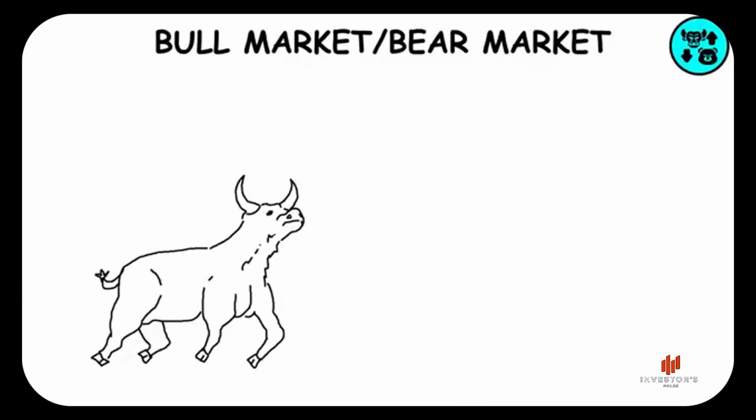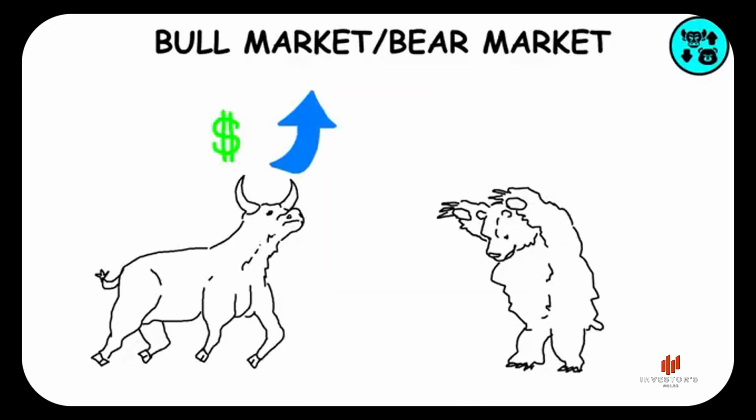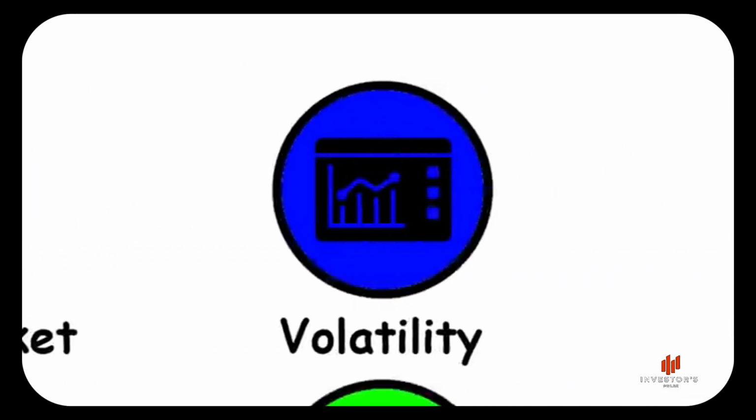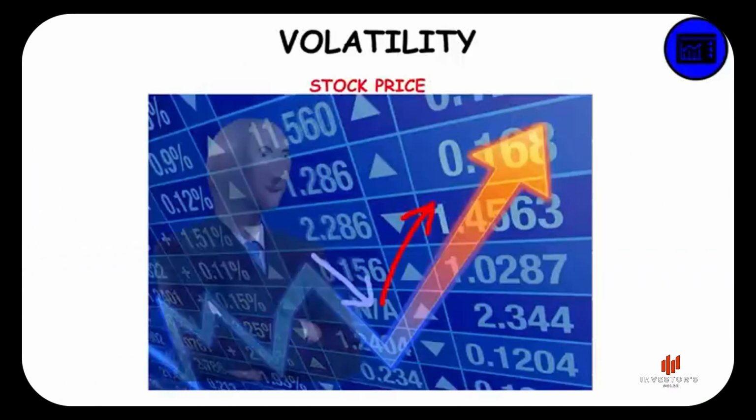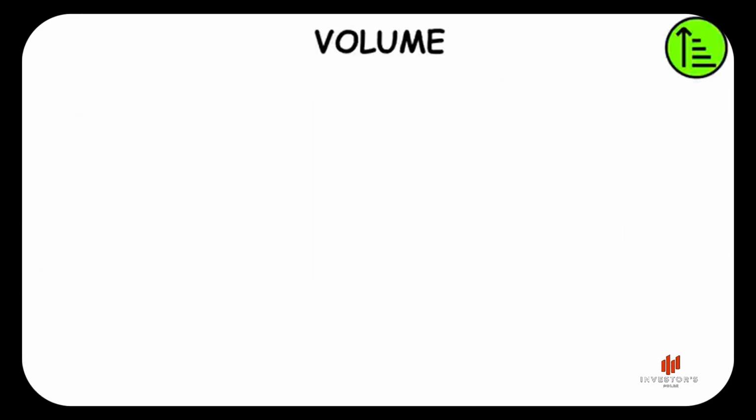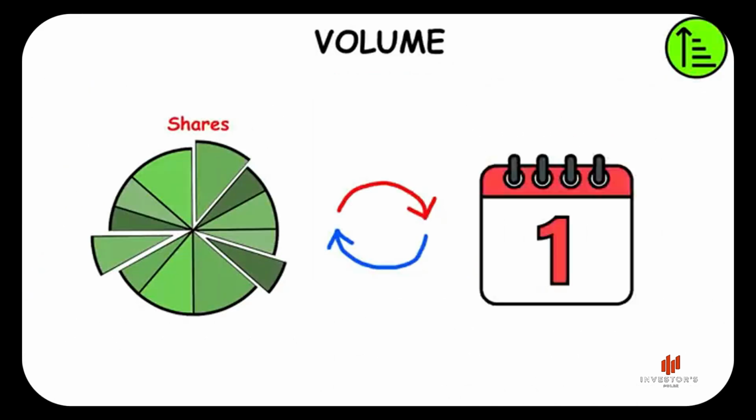A bull market means that prices are rising. A bear market means that prices are falling. They are named after each animal's attack style. Volatility. How fast the stock price moves up and down. Volume. Number of shares of a company traded each day.